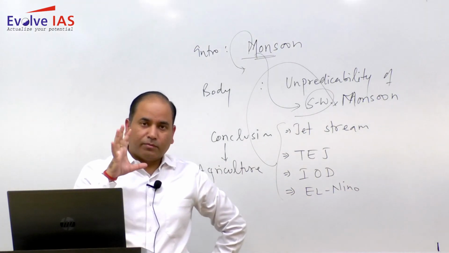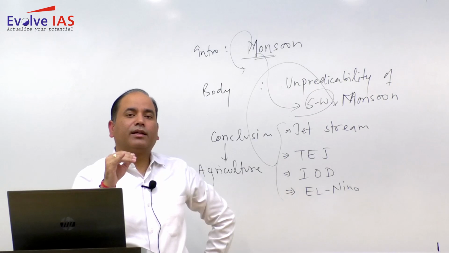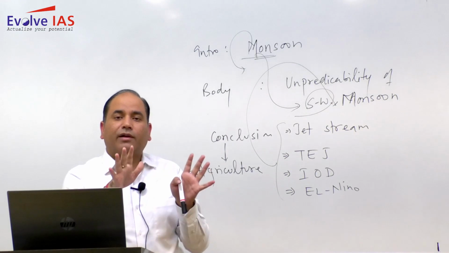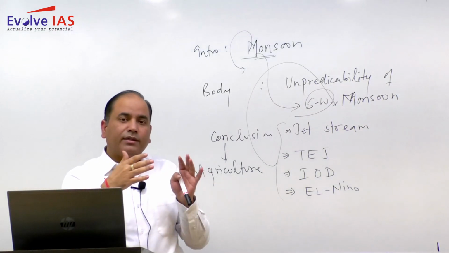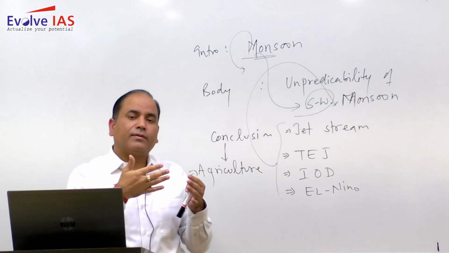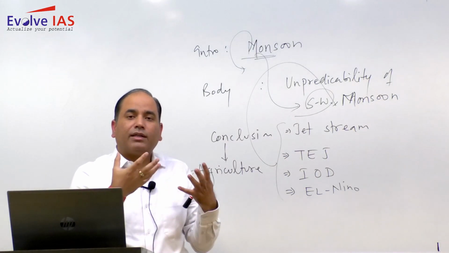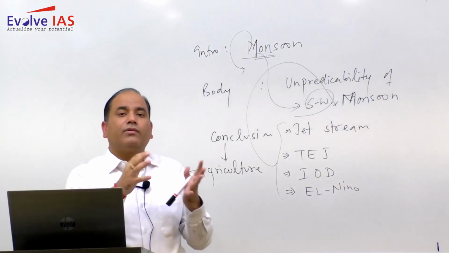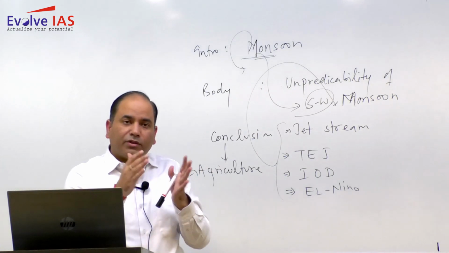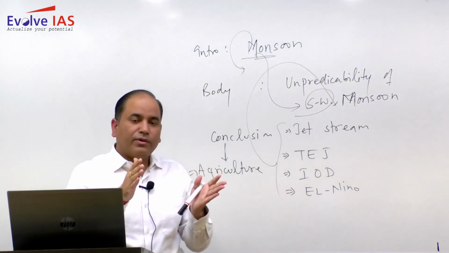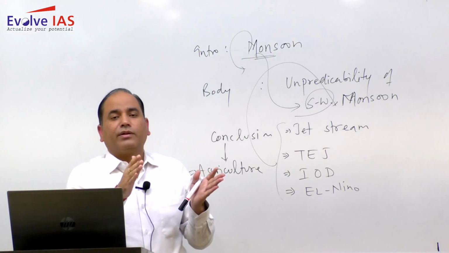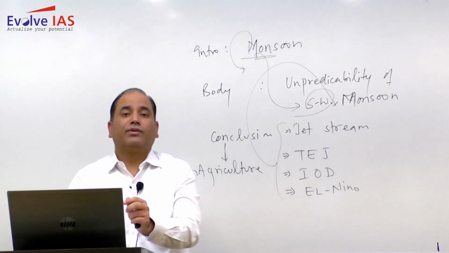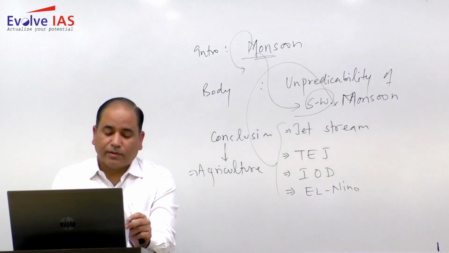The point is, when you write the answer, you need to have the whole physiography in your mind. Your answer should show that you are looking at the eastern ghat, the western ghat, and the central highland. You are including the eastern coastal plain and the western coastal plain, and only then will the regional perspective be there.